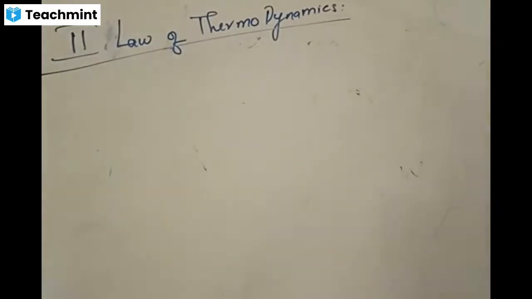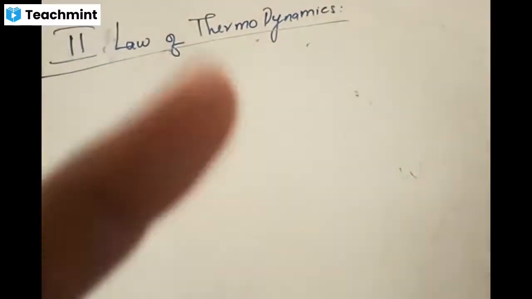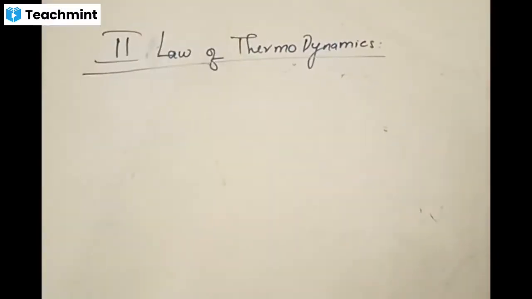We are dealing with thermodynamics, and in today's class we are going to learn about the definitions of the second law of thermodynamics. Right? And in the previous classes we have seen the concepts of different types of thermodynamic processes such as isothermal process, adiabatic process, cyclic process, reversible process, irreversible process, isobaric process, isochoric process, right? All those different processes you should remember.